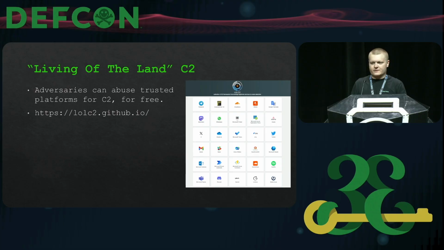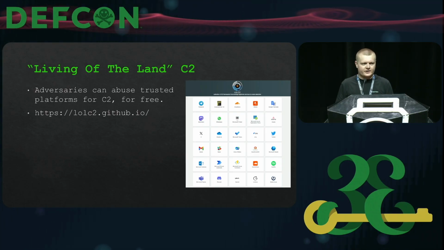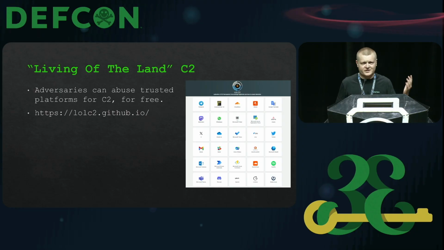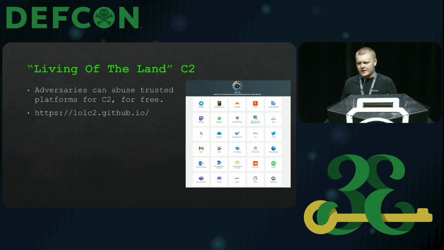So adversaries use free trusted platforms for command and control, and there is a massive variation of platforms you could use. So we can see up there Telegram. You can even see Cloudflare. Counter-Strike 1.6, I believe you can proxy C2 communications. There are loads of different trusted platforms which you can proxy your C2 communications through. And instead of, let's say, when the malware executes, it makes a network connection to a newly registered suspicious .xyz domain, it would make a network connection to a trusted Gmail API domain or a Telegram API domain. And this is less likely to raise flags for the network defenders.